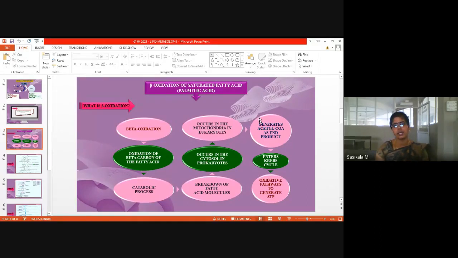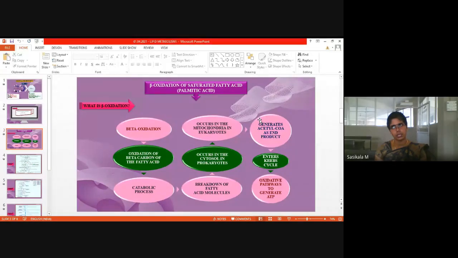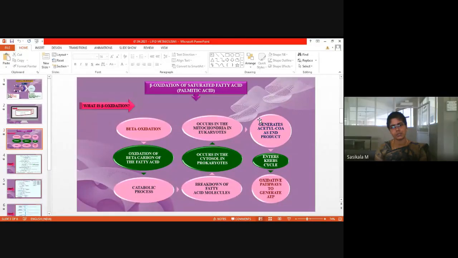And what is the other name of TCA cycle? Tricarboxylic acid cycle, Krebs cycle. What is the other name it has? Citric acid cycle. Based on usage of acetyl-CoA, what is the other name for TCA cycle?